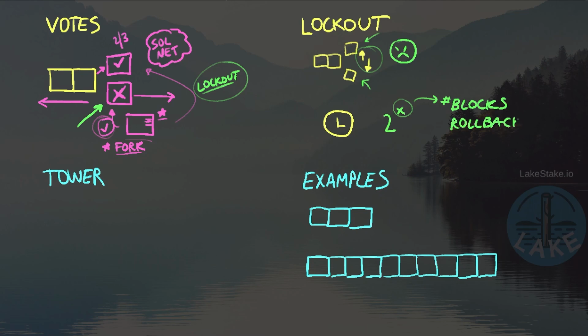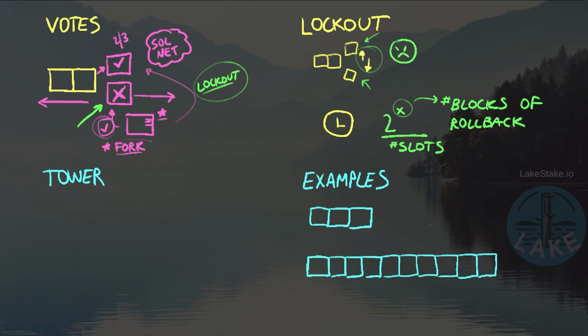The rollback is going back further into the blockchain and saying, this is the point where I split off and I'm going to now vote on the correct chain. So the number of blocks involved in the rollback is going to determine how long our lockout period is. And as for what we're measuring this in, this is a number of slots that we must wait. So we're measuring this in slots, not seconds or milliseconds or anything like that.